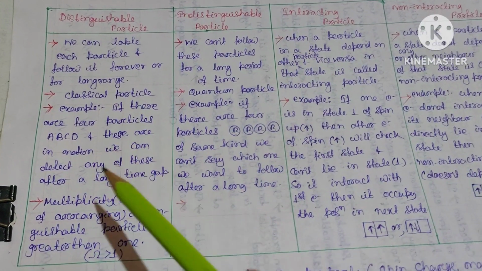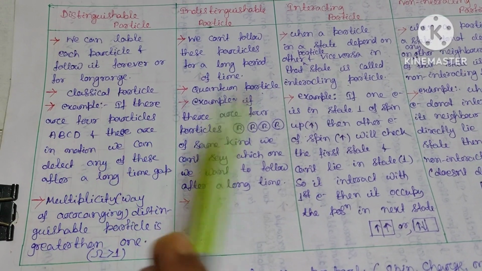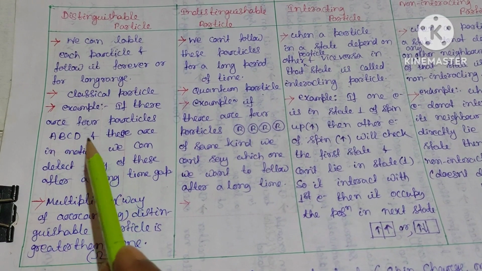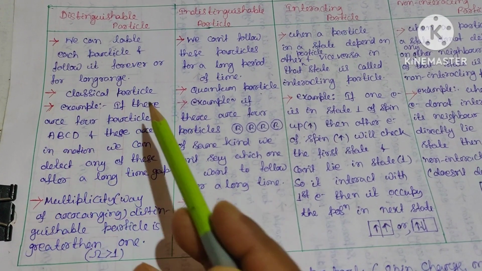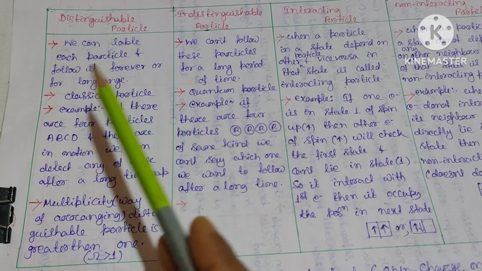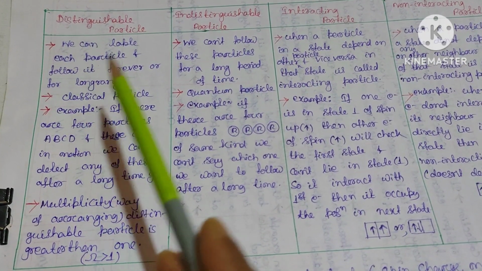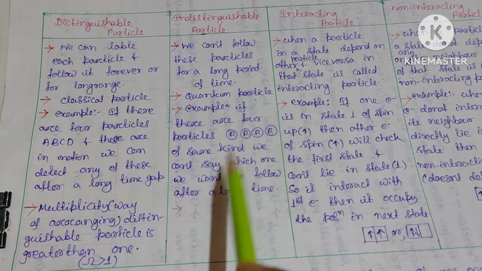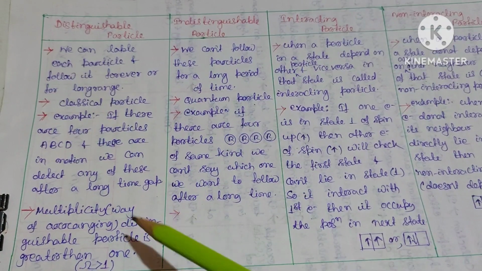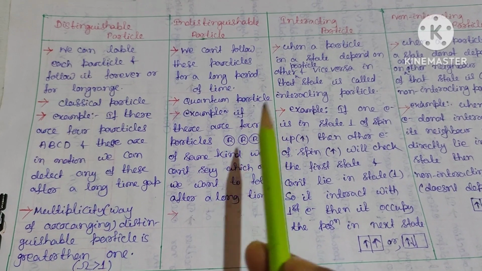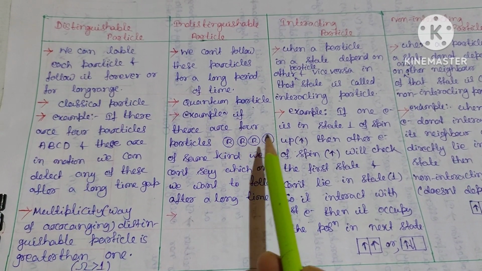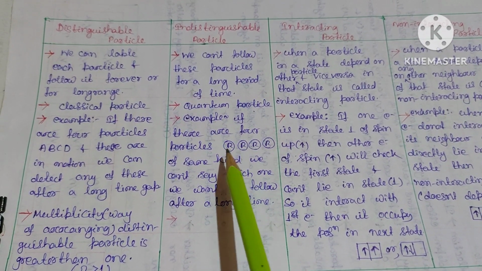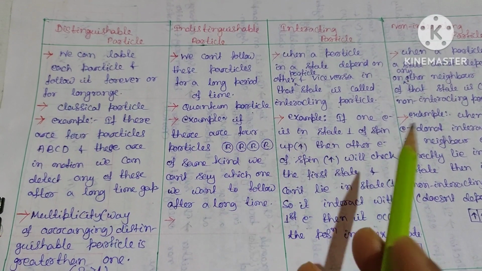For example, suppose there are four particles A, B, C and D, and they are in motion. If we try to follow them for a long time, then you can differentiate between A, B, C, D. But in the case of indistinguishable particles, suppose there are four particles, that is R, R, R, R, or we can say four balls which are of red color.